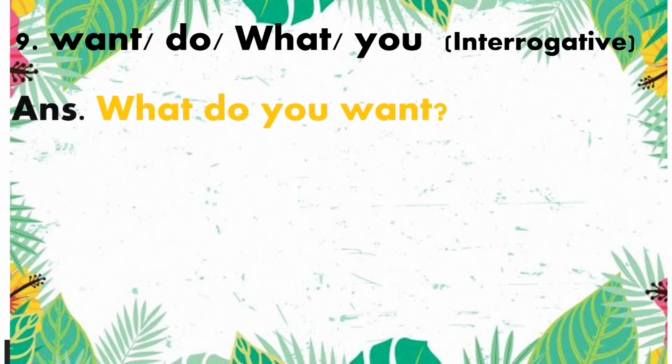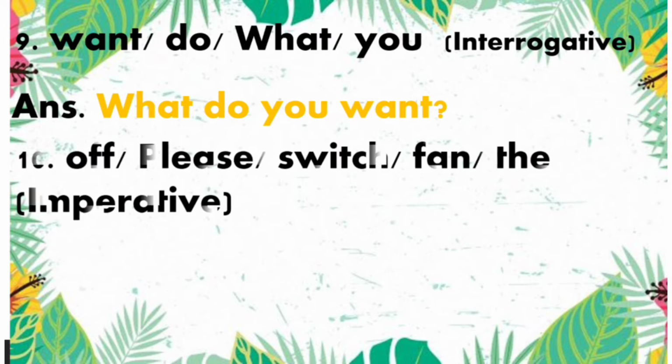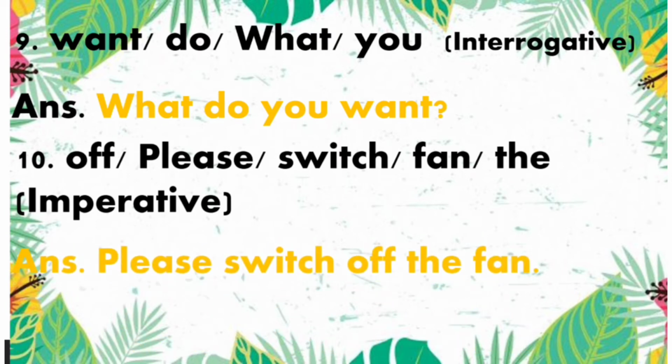And the sentence is what do you want? Now number 10, off, please, switch, fan, the, and we have to make an imperative sentence. So the sentence is please switch off the fan. Now babies, that's all about question 5.